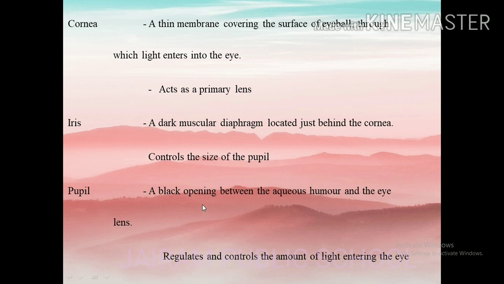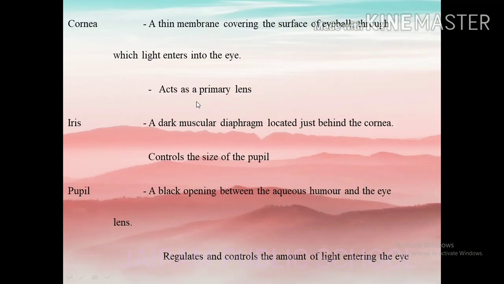Cornea. Light enters the eye through a thin membrane called the cornea. We know it is present in the outermost layer. It is a clear dome-shaped surface that covers the front part of the eye. It plays an important role in focusing your vision. It is a transparent window that bulges outwards, so it has a convex shape. It is responsible for the maximum refraction of light that enters the eye. So this is about the cornea.